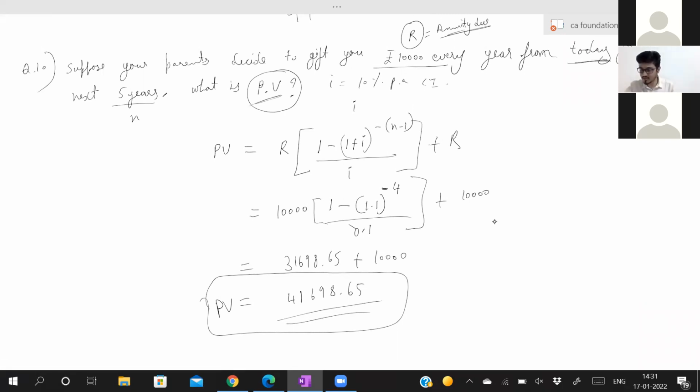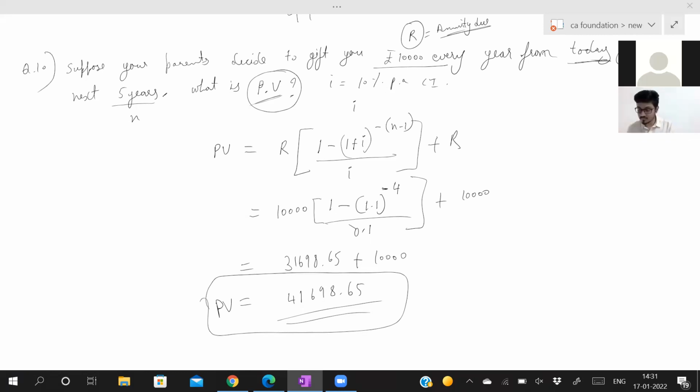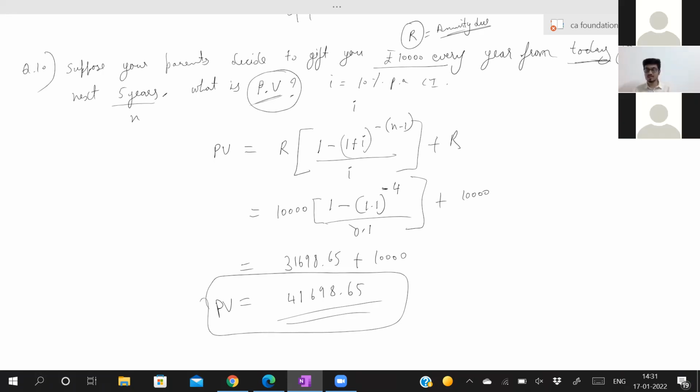41725. Why is there so much difference? Did you do it to the power 5? See, 10 or 15 in the beginning, okay, you are getting some 30 numbers difference. Calculate again. Maybe you got the answer for 1.1 to the power minus 4, wrote it in your notes, and then did 1 minus that number, I think.